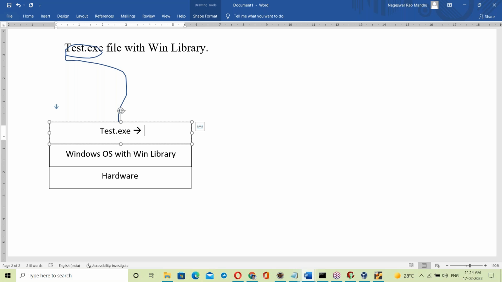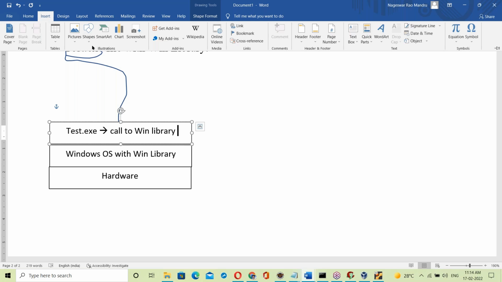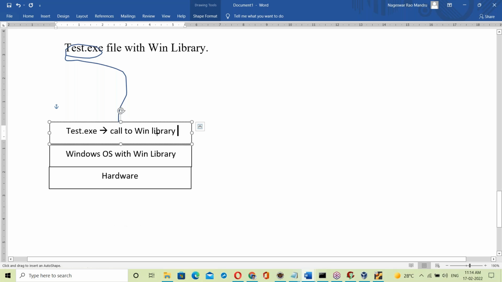It makes a call to the Windows library, and that Windows library is available. Using that library, it communicates with the hardware components.